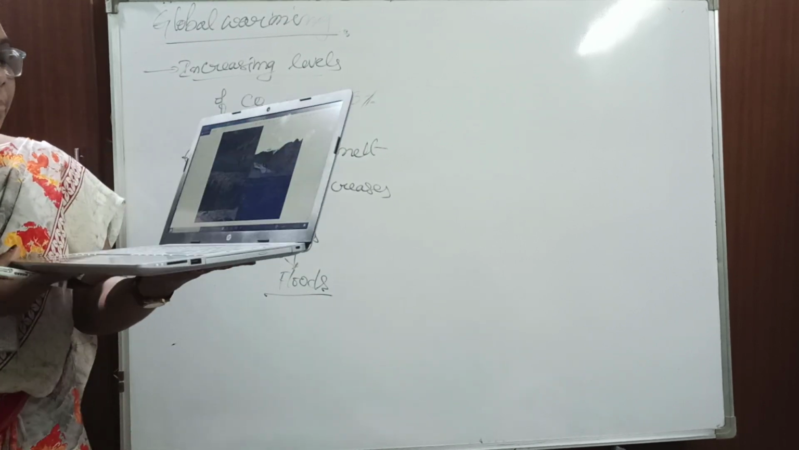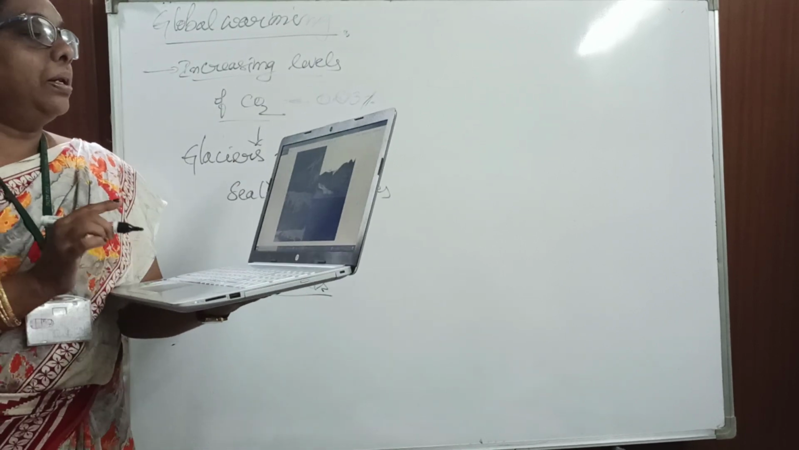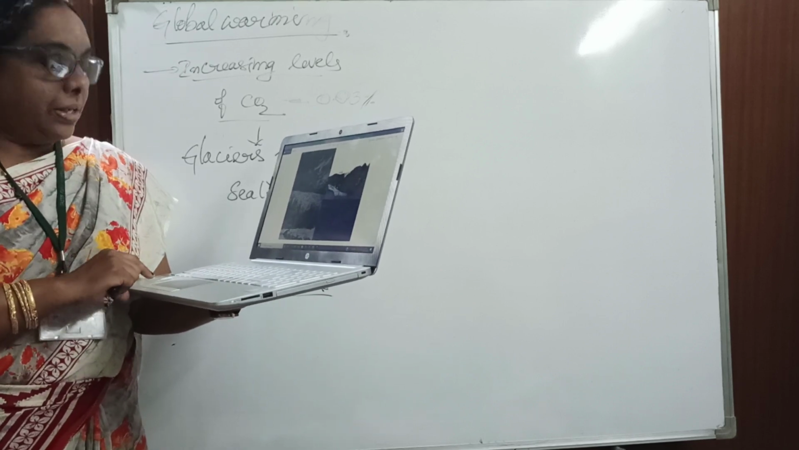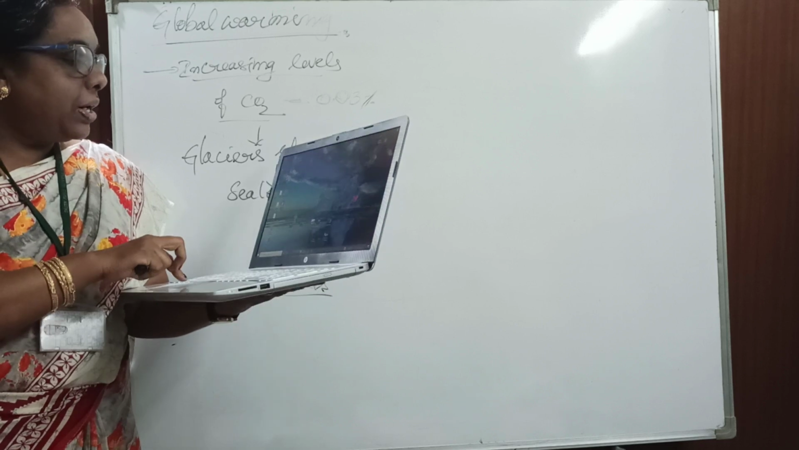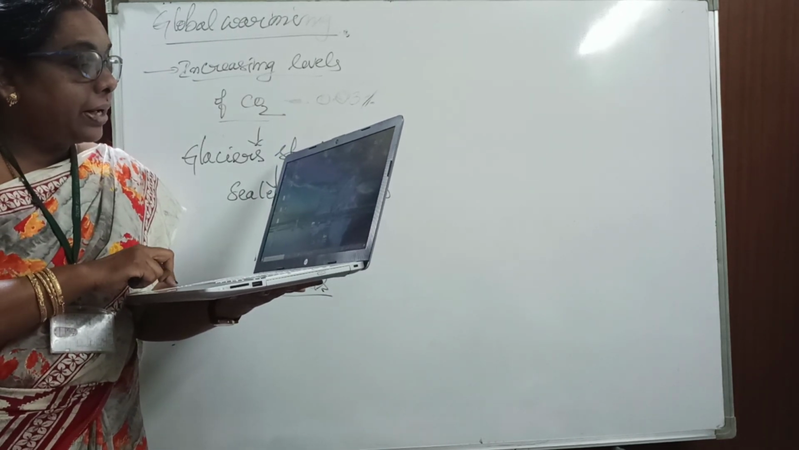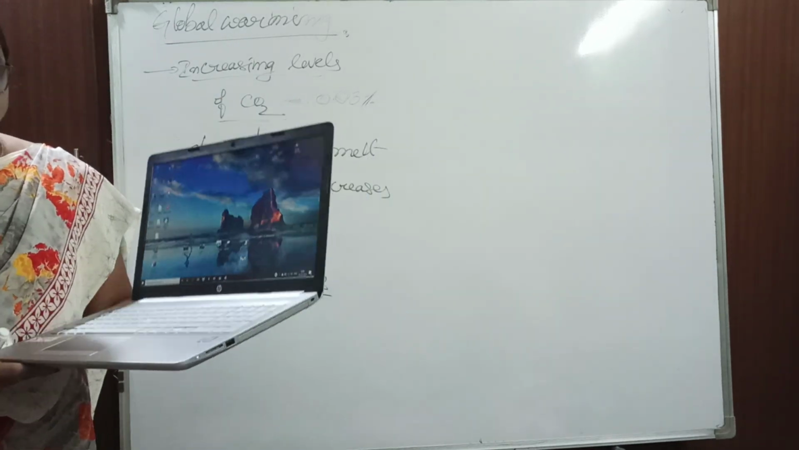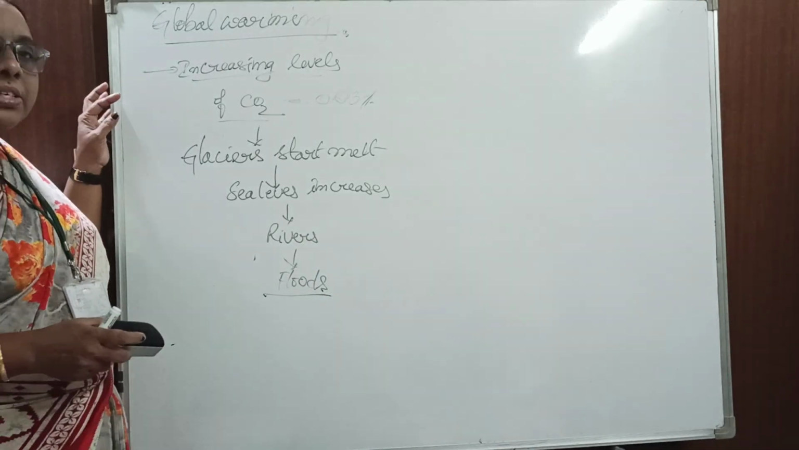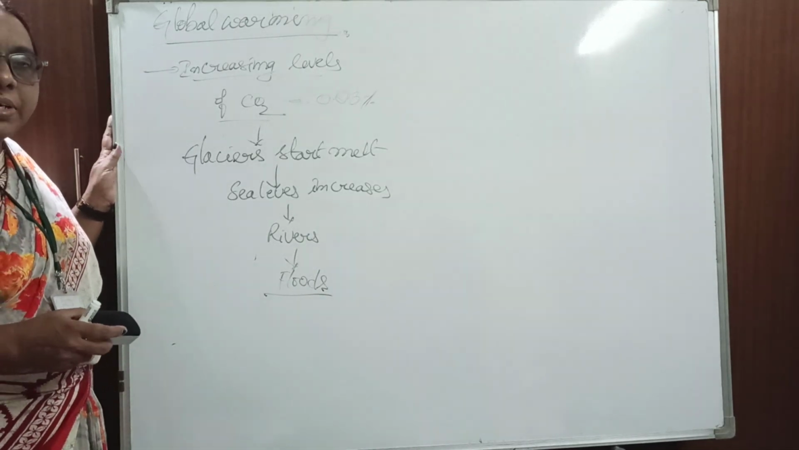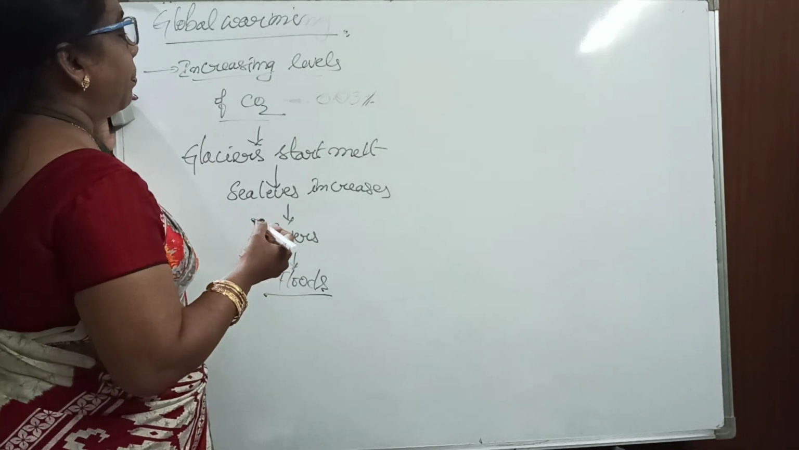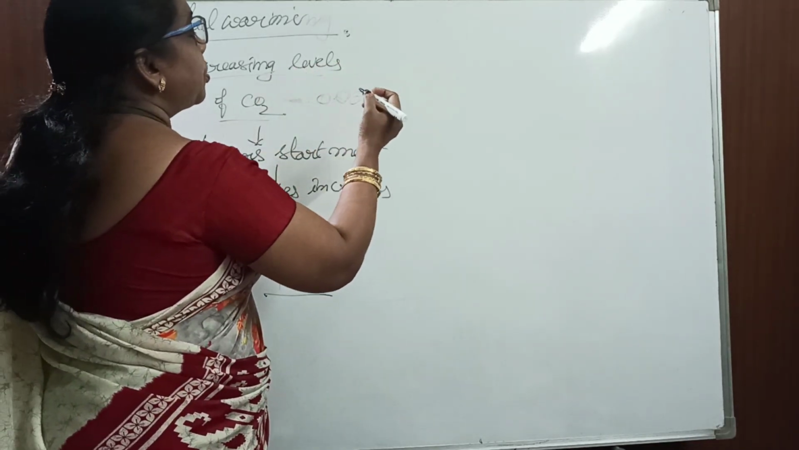So to maintain this global warming, or to reduce the greenhouse effect, what are the things we have to do and how we have to take care, that we are going to study now. Let me say, two definitions are given, children. What is called the greenhouse effect and what is called global warming. There is a short note.